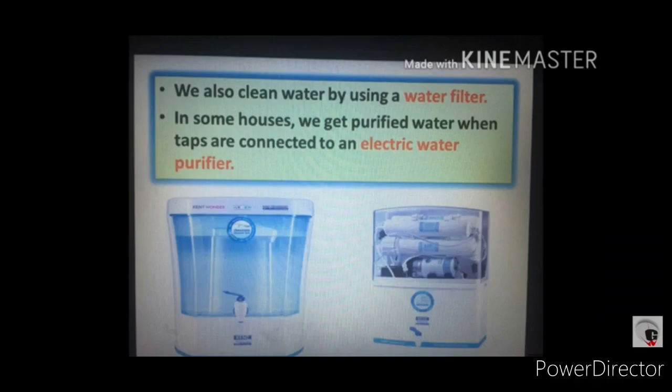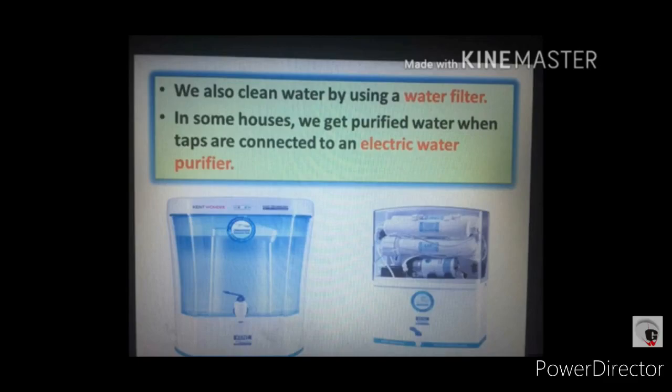We can also clean water by using a water filter. In some houses, we get purified water when taps are connected to an electric water purifier. So first point, we must boil the water. After boiling, we must store drinking water in clean water bottles or utensils, and then we have different kinds of filters to clean the water. We must store the drinking water in bottles and utensils covered, to stop germs and dirt from getting into the water. So we must cover the bottles or utensils.